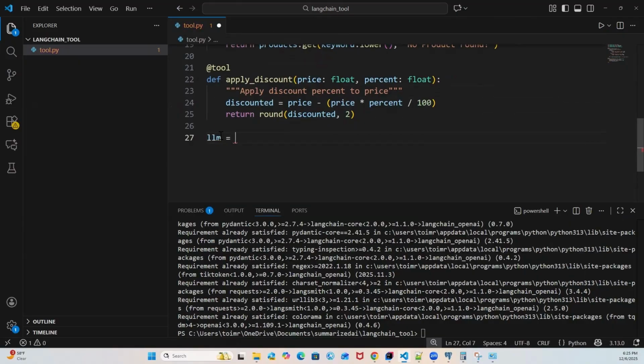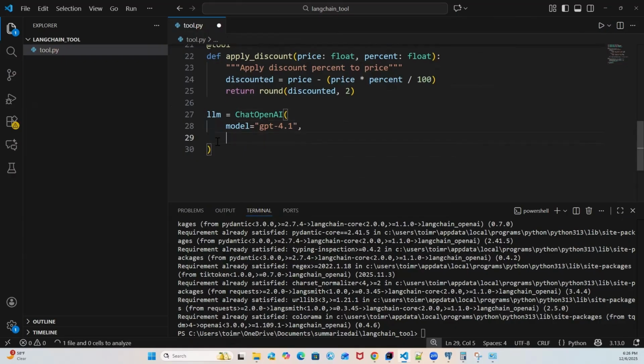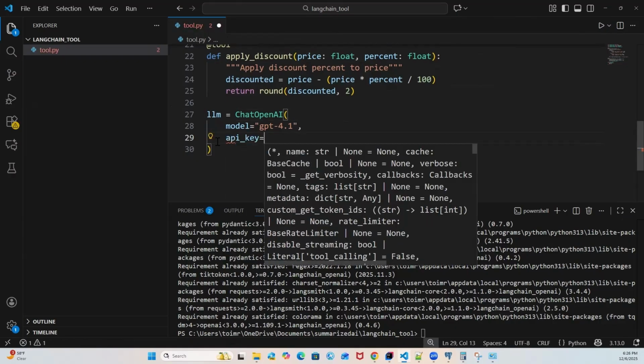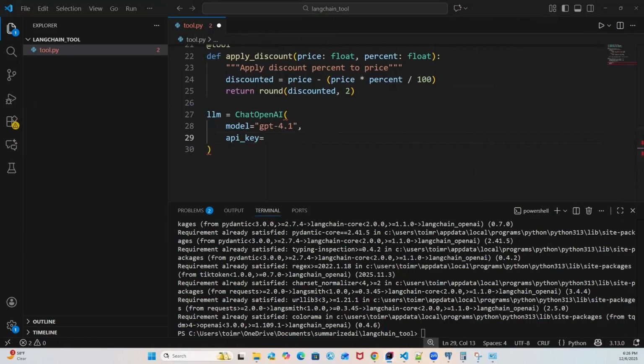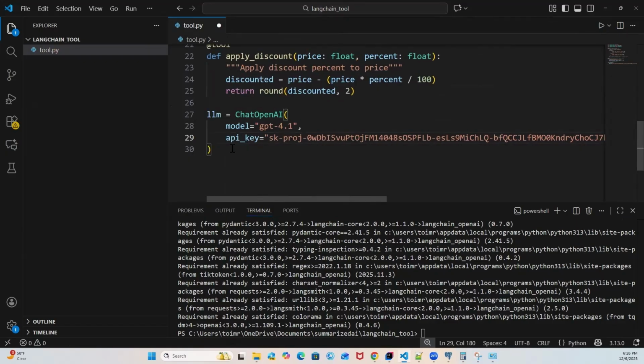LLM equals ChatOpenAI, which we included earlier, and it will allow us to create an LLM which we are going to consume. For the LLM, we are going to use the model GPT-4.1, comma, API key. I already have an API key with me. If you don't know how to generate this API key, you can watch my earlier video. It will help you to get the API keys.